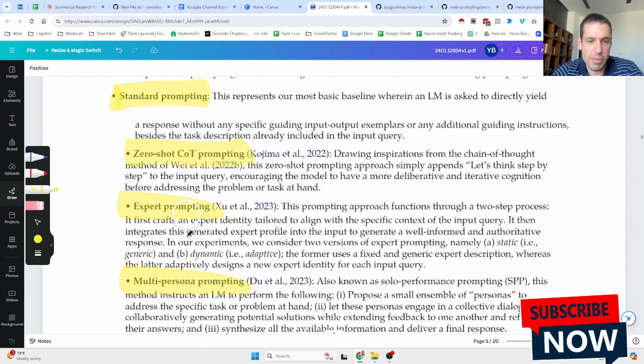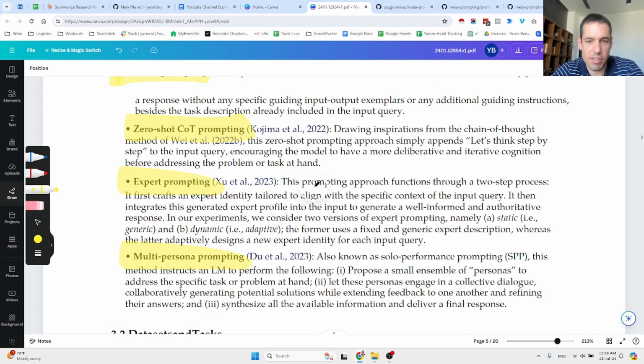The next type of prompting is expert prompting. So this prompting approach functions through a two-step process. It first crafts an expert identity tailored to align with the specific context of the input query, and it then integrates this generated expert profile into the input to generate a well-informed and authoritative response. In this case, we have two types of expert prompting.